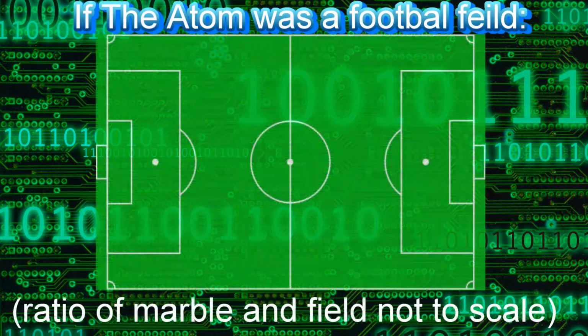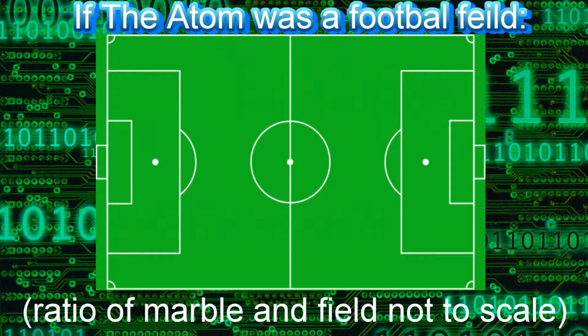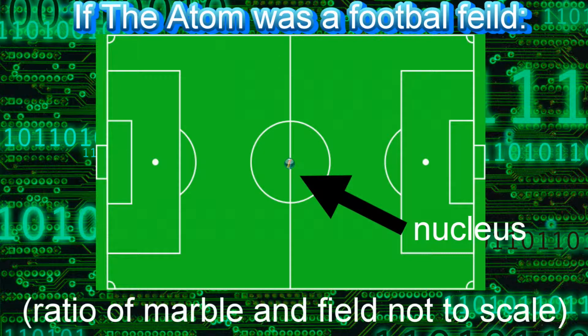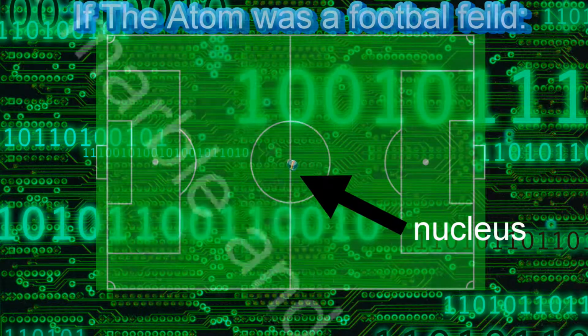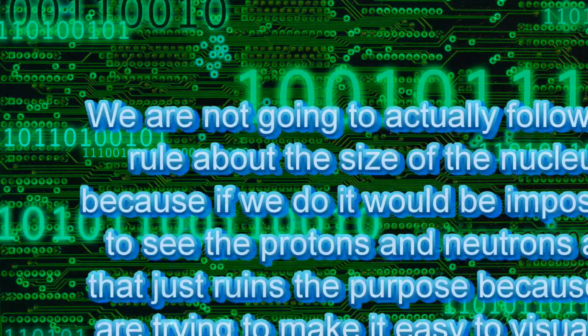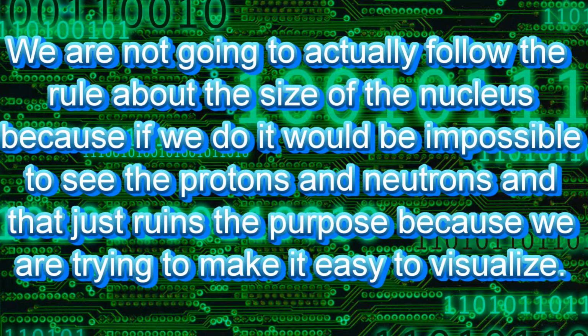Well, before we actually start modeling, first I want to explain the actual size of the atom compared to the nucleus. If my entire atom was the size of a football field, my nucleus would only be the size of a marble. And please note that the marble and the field in this demonstration are not to scale. When we are drawing or modeling an atom, we're not going to actually follow the rule of the ratio, so we don't have to draw teeny tiny models and try to draw protons and neutrons that are like a million times smaller. No, that doesn't work well because it doesn't do a good job of representing the atom, so we'll just have to break the scale and draw something that can be easily understood.